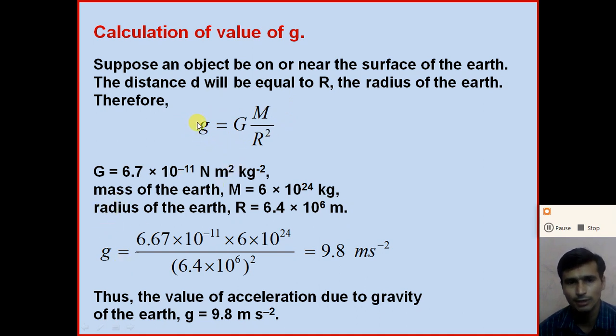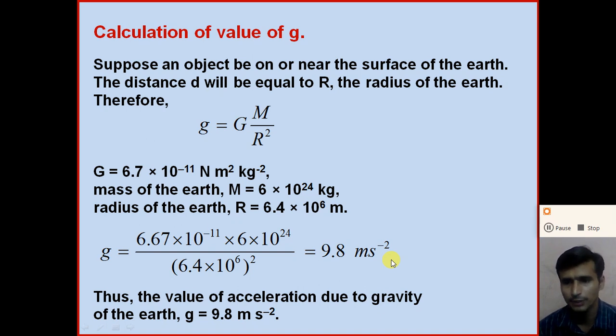So g is equal to capital G, 6.67 into 10 raised to minus 11, multiplied by the mass of the earth, 6 into 10 raised to 24, divided by the radius of the earth, 6.4 into 10 raised to 6, whole square. If you calculate this value, we get the acceleration due to gravity on the surface of the earth as 9.8 meter per second square. So the value of the acceleration due to gravity on the surface of the earth is 9.8 meter per second square, and its value is a constant.